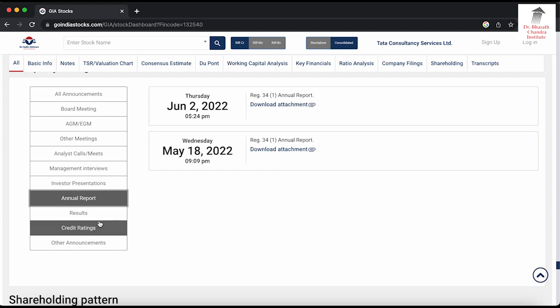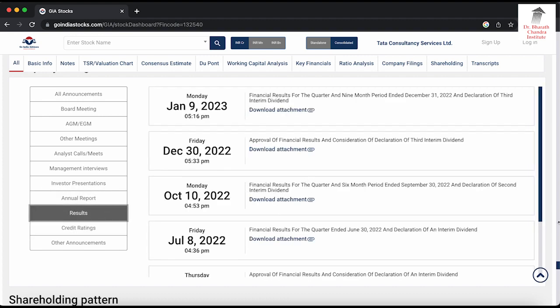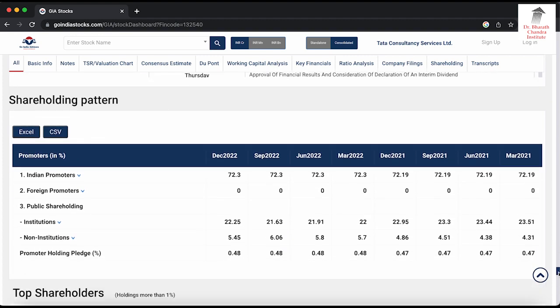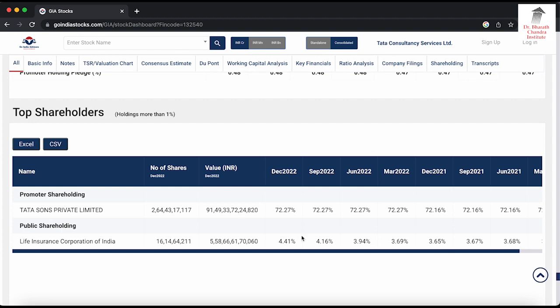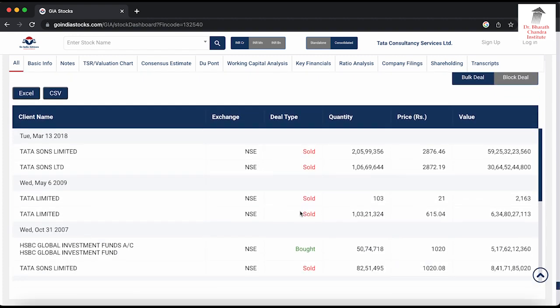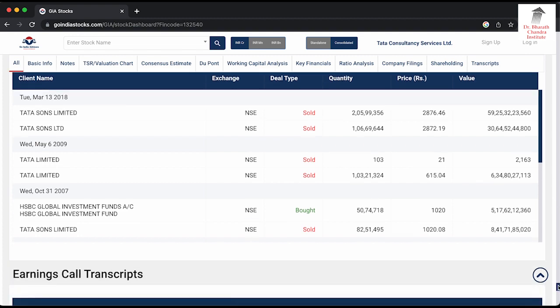All these things, when the results were given, are very nicely given on this website. Shareholding pattern, different quarters, how much was the shareholding of different categories. If you go lower, top shareholders: Tata Sons, and after that Life Insurance Corporation, what was the percentage, everything clearly mentioned. And then block deals, any big financial institutions or promoters buying or selling on a particular day, they have updated that information as well for investors to know.